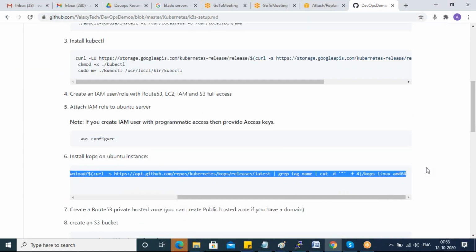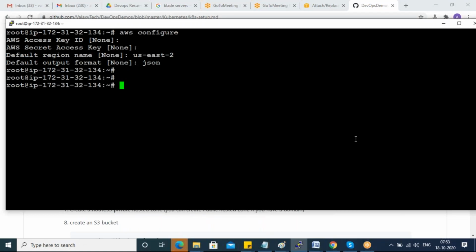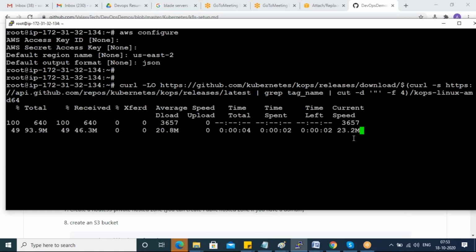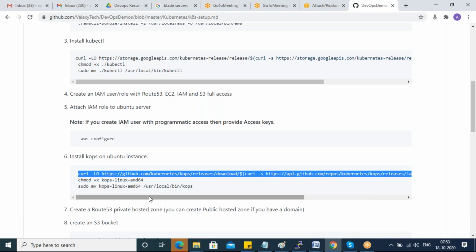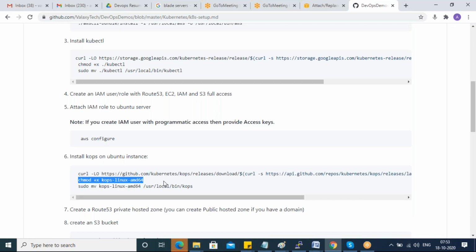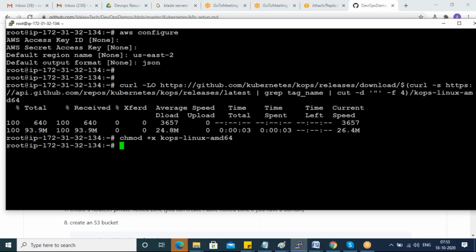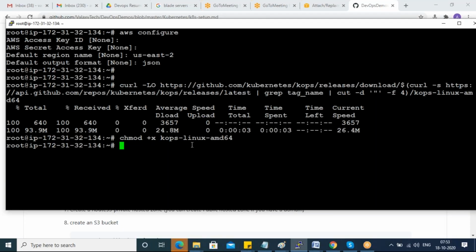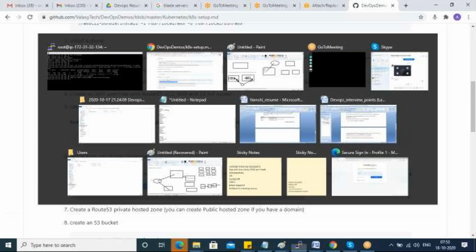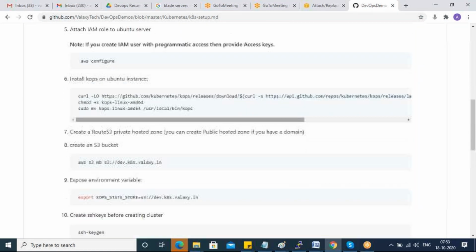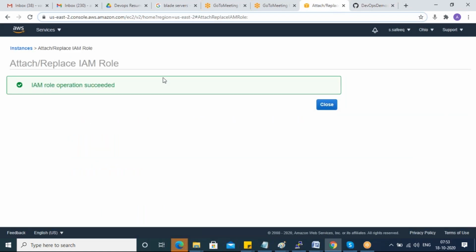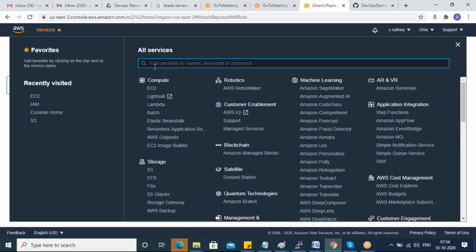Okay, next. kOps. kOps means Kubernetes operations, guys. So all are again straightforward commands only. I'm not sure what the challenge is here for you. All are straightforward commands only. It clearly says Route 53 private hosted zone. If you don't know something, so simple, Google it, guys. You should be able to do it.